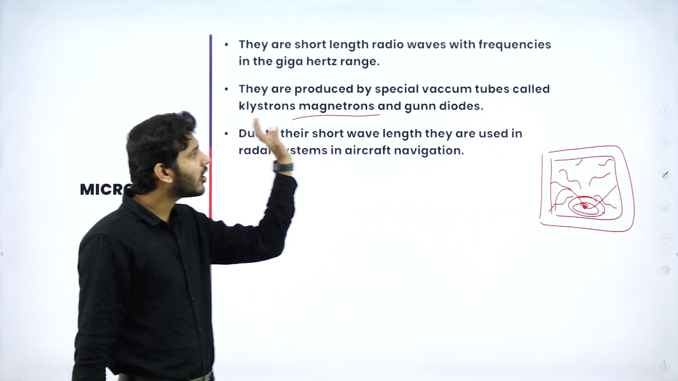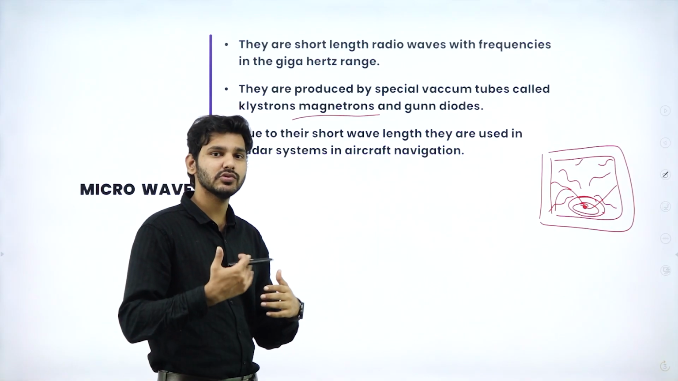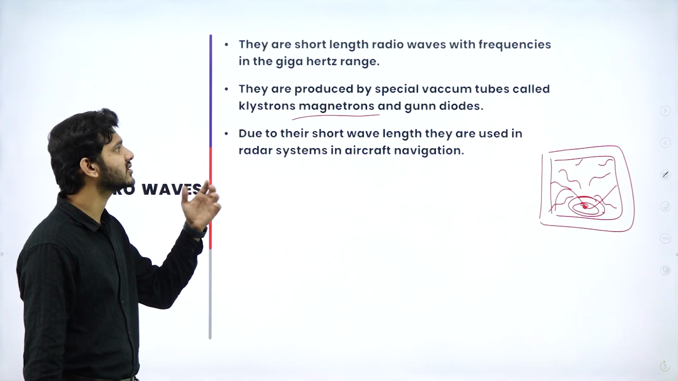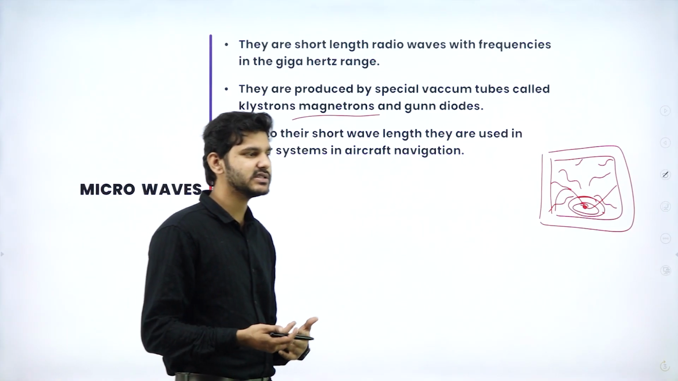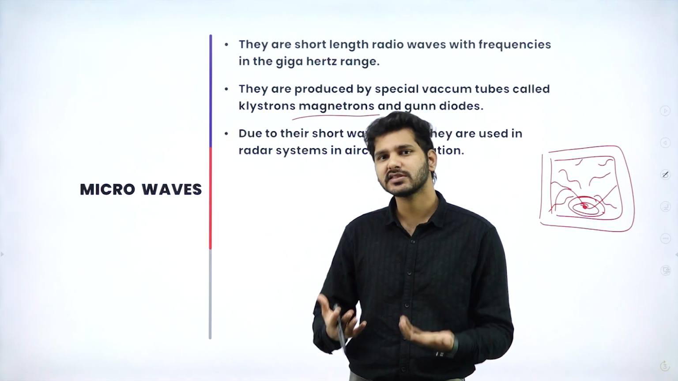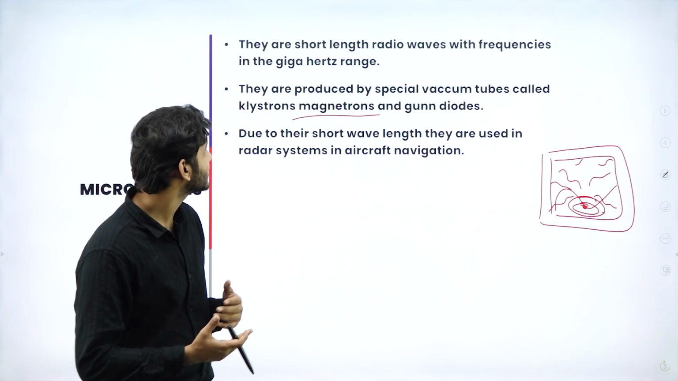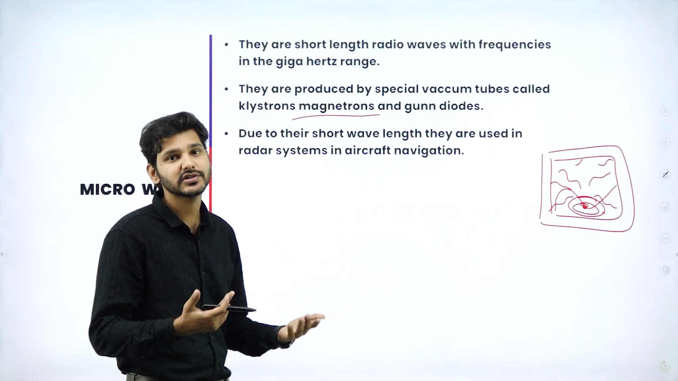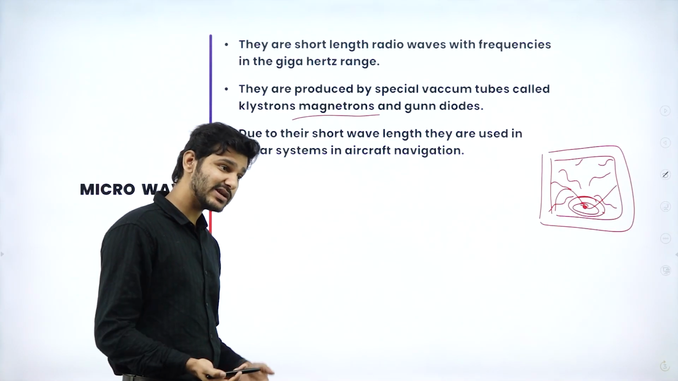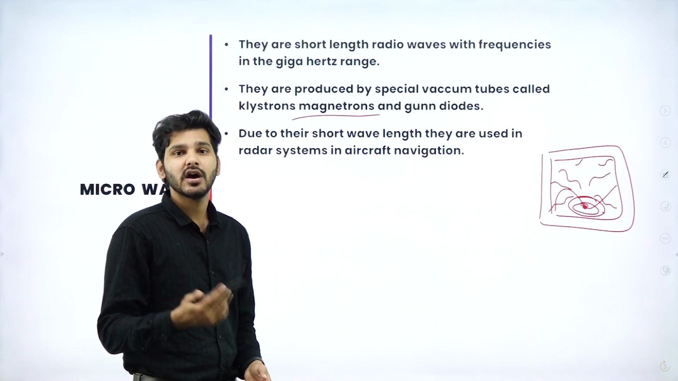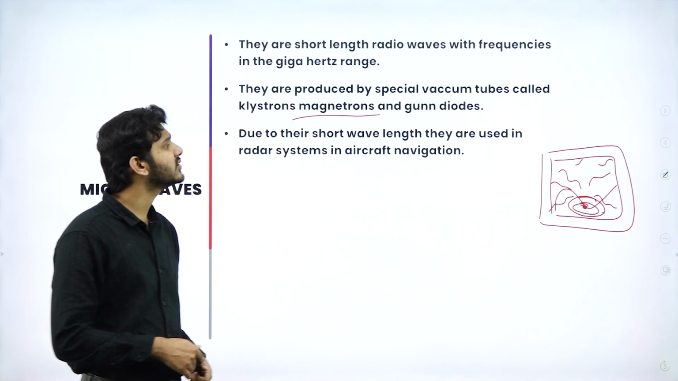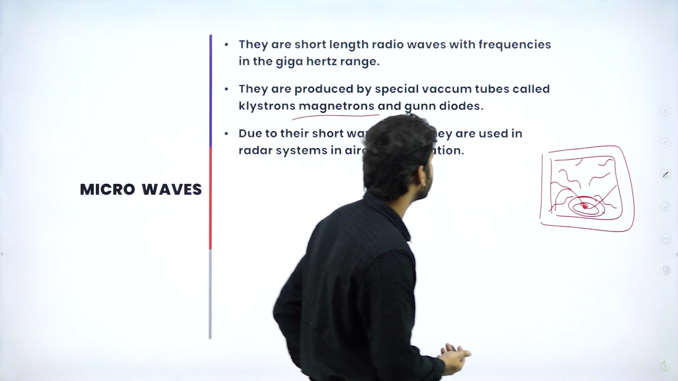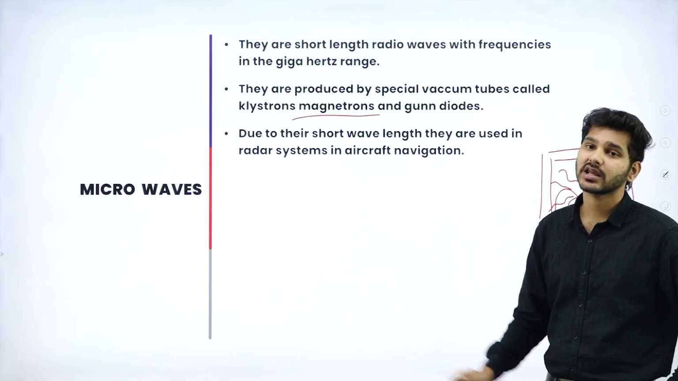Of all these equipments, we can use any of them to create microwaves. You can use gun diodes, klystrons or magnetrons to produce microwaves. And the basic use is that you can use it as short length radio waves. Because it is short length radio waves, you can use it for communication purposes. You can use it as radars in the lower atmosphere or upper atmosphere, for radar detection. Due to their short wavelength, they are used in radar systems in aircraft navigation.